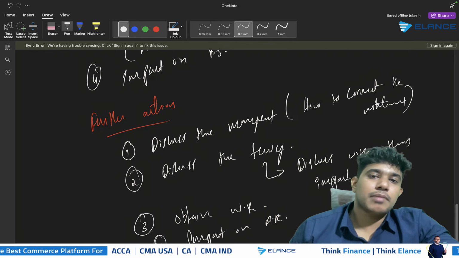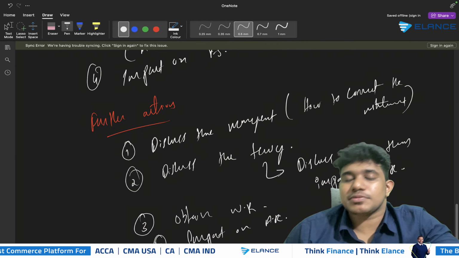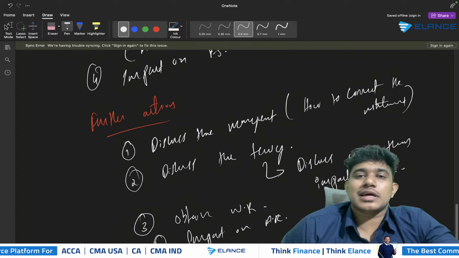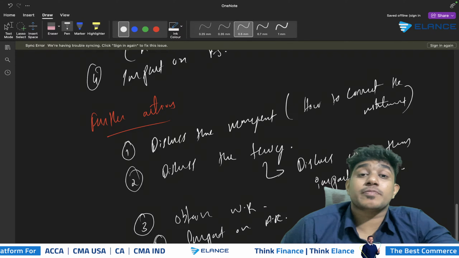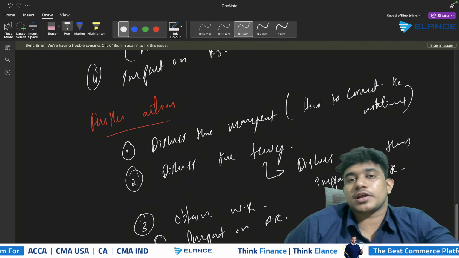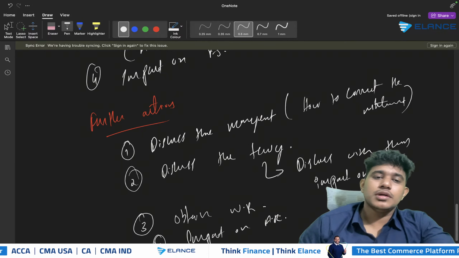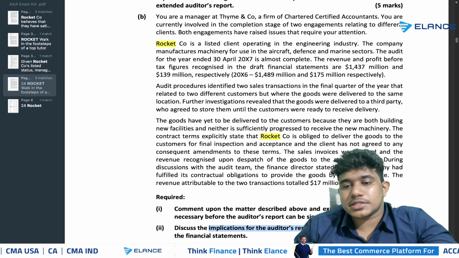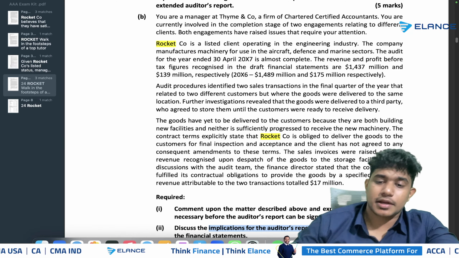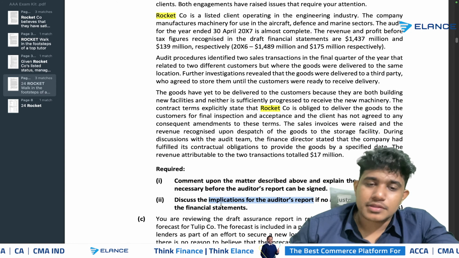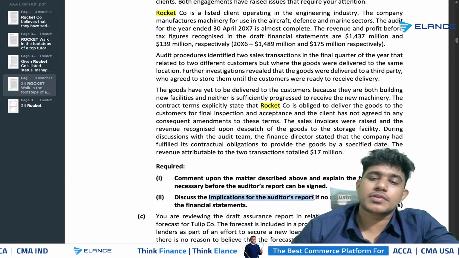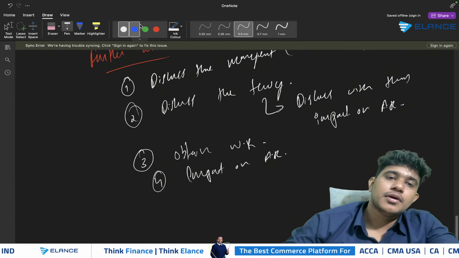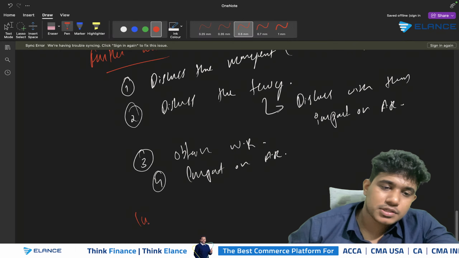And in some questions, it might not be confirmed whether there is a mistake or not, and they might not have performed adequate audit procedures also. So in that case, you should also be specifying about the audit procedures that you can perform in relation to this. So this is how you will be presenting answers in relation to matters as well as further actions that need to be taken by the auditor. Then again, they have asked us for implication over the auditor's report if adjustments are not made to the financial statements. So next will be the impact on audit report.